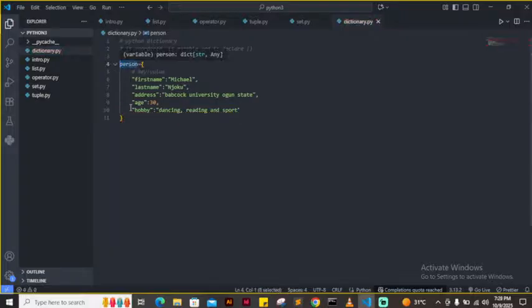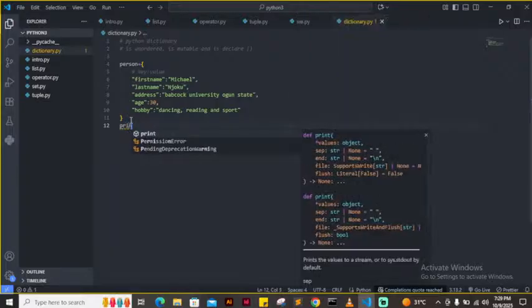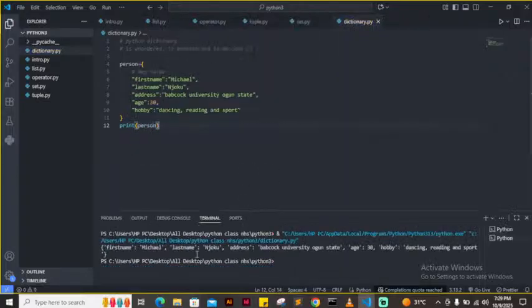Now, if I want to call this dictionary, I'll just pass print with my statement, and all the information will come out. Are you seeing them? First name Michael, last name Njoku, address Babcock. Now let's say I want to get only the address.